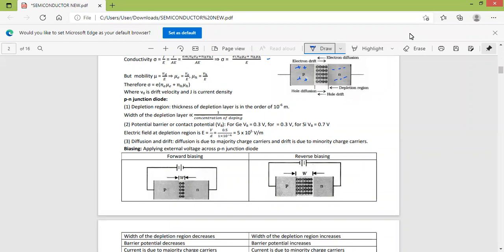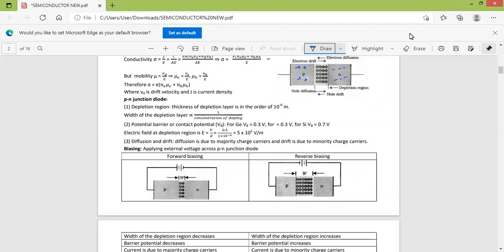As a result, negative immobile ions start to accumulate near the junction on the P side. Also, due to the motion of these holes towards the N side, which is called diffusion current, positive immobile ions are formed on the N side near the junction. That gives rise to the barrier potential or depletion region.